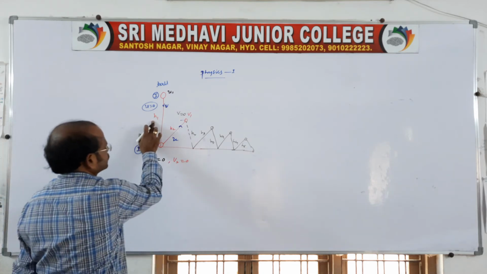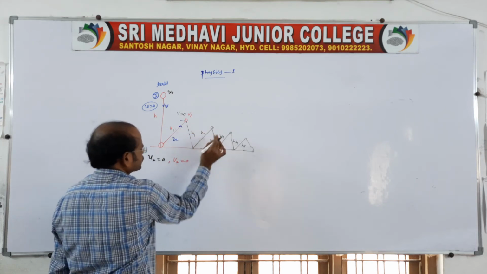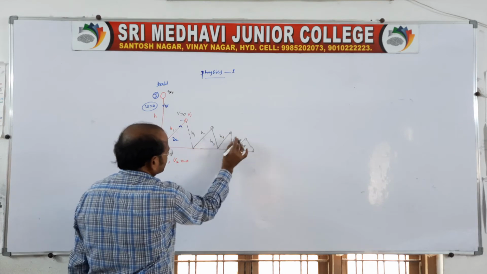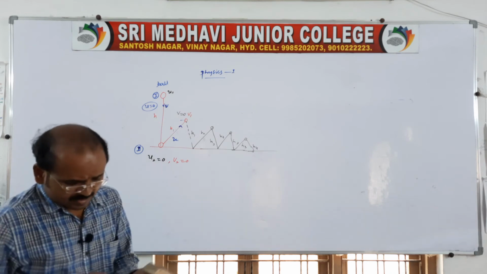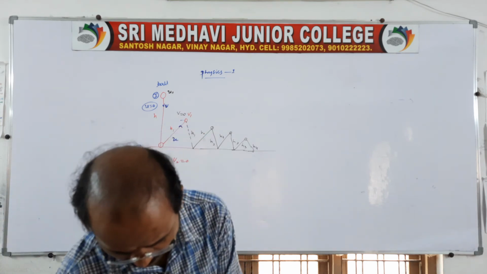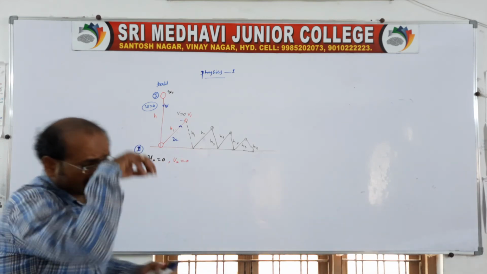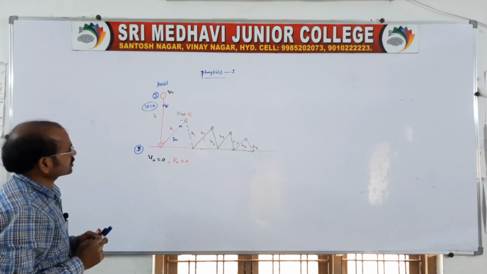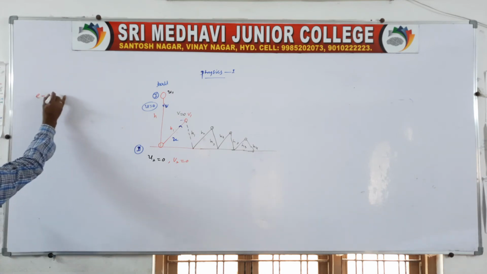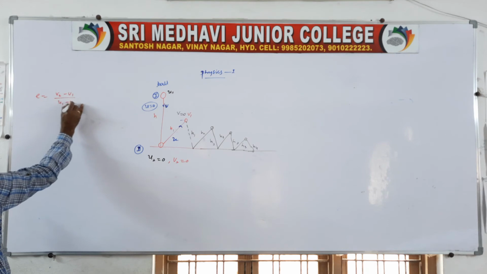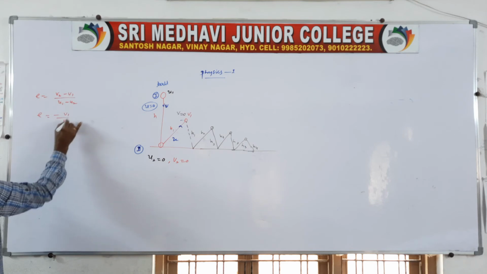The body falls from h1, then h2, then h3, then h4, and so on. Now what is asked? After n rebounds, what is the maximum height attained by the ball? Again we say u2 is equal to 0, v2 is equal to 0, and the coefficient of restitution E is equal to v2 minus v1 by u1 minus u2. So E is equal to minus v1 by u1.